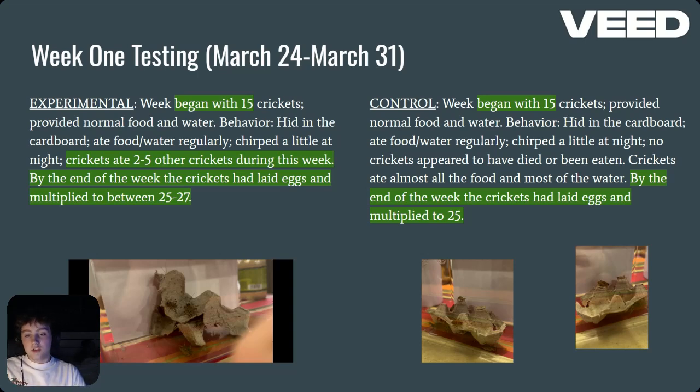Control: they also began with 15 crickets. They were a little more mellow and didn't really eat each other. The crickets ate almost all of their food, and by the end of the week, the crickets had laid eggs and multiplied to 25.